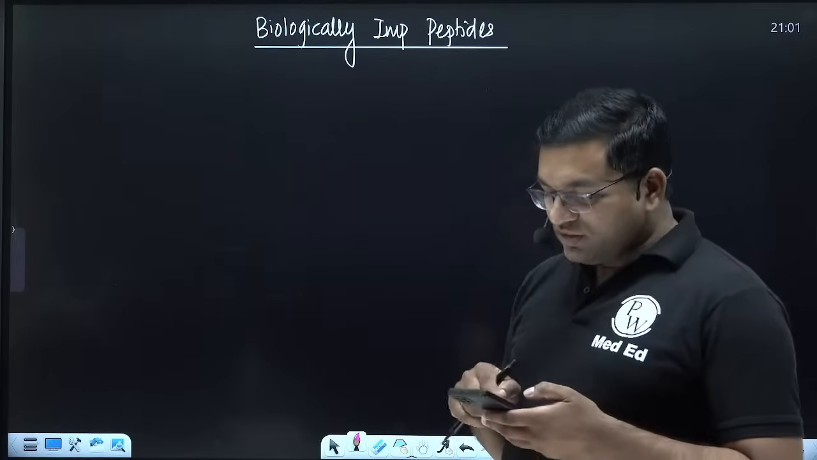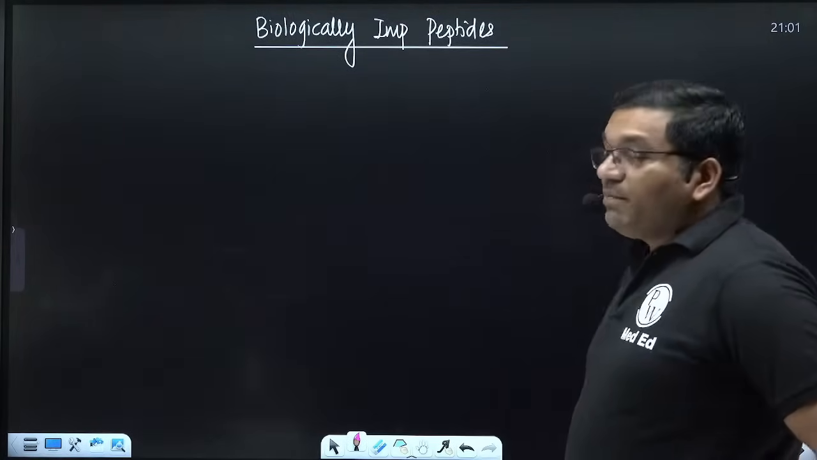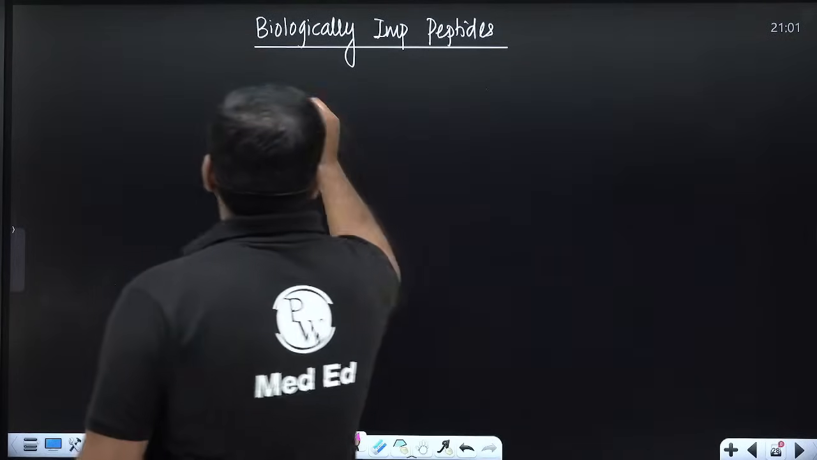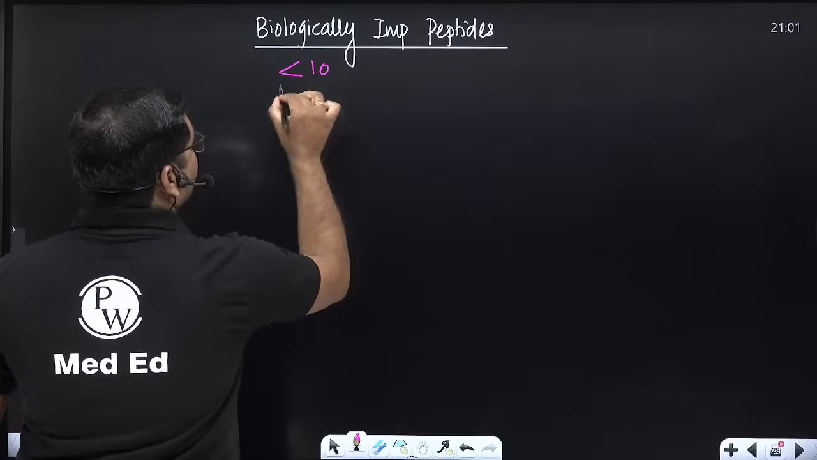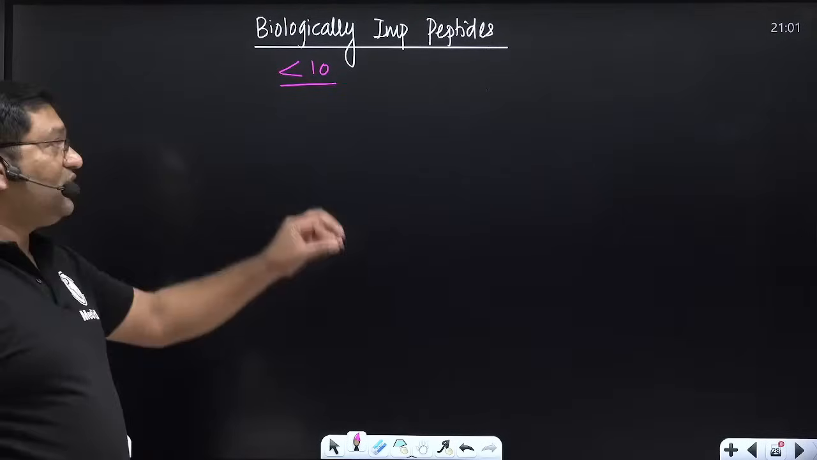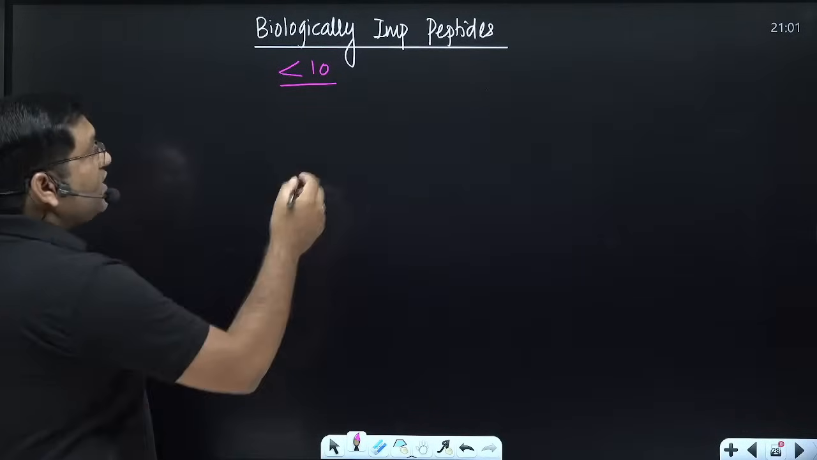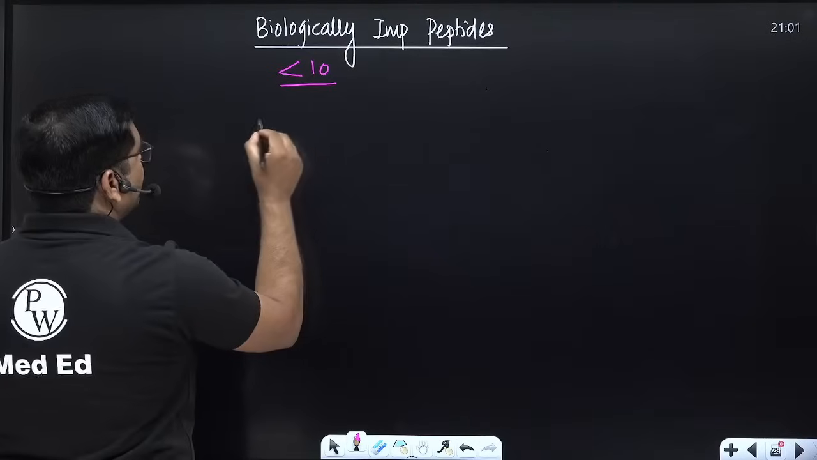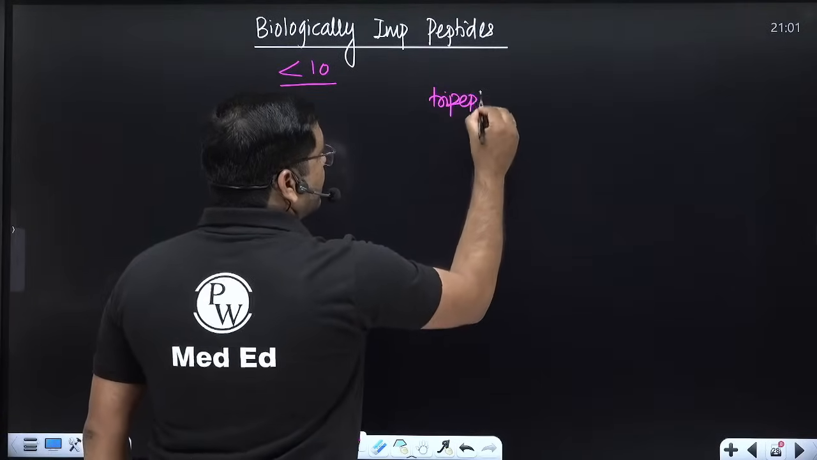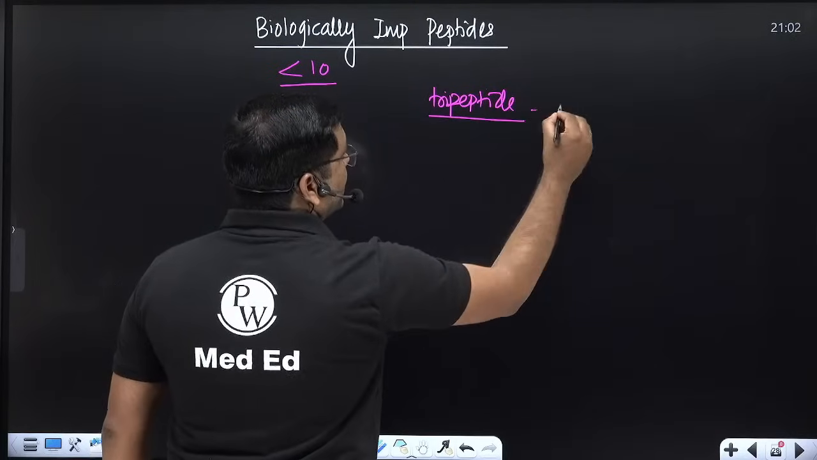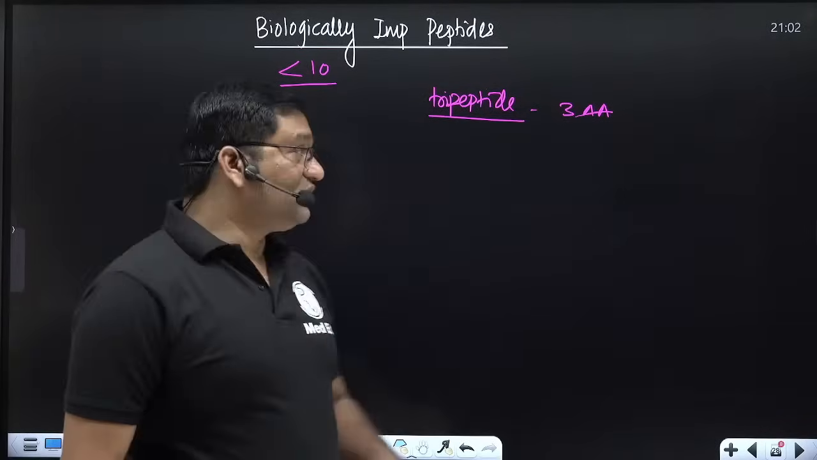So next question, next important short note is biologically important peptide. Now see, peptides means less than 10 amino acids. If the amino acid count is less than 10, it is known as a peptide. Biologically important peptides and their function is important here. So biologically important peptides include, suppose tripeptide is there, tripeptide means 3 amino acids, 2 peptide linkages.